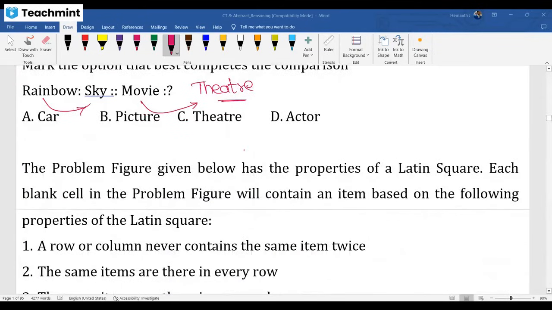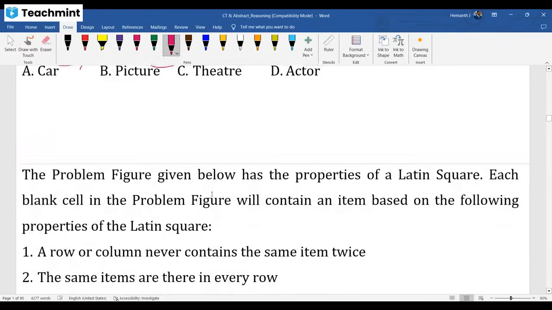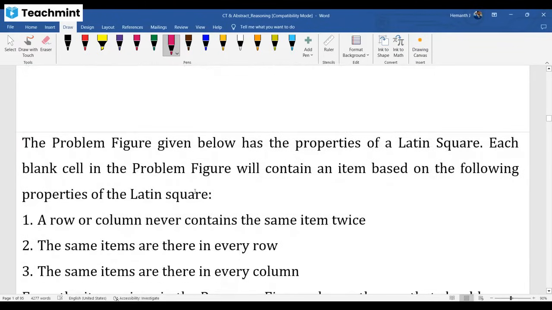Now I'm going for geo pseudo challenge. If you recall, today we have given abstract reasoning. What is the syllabus? Hardly 45 minutes completed since we started the session. We are almost getting the clarity regarding abstract reasoning. In abstract reasoning, coding and decoding, we discussed questions related to coding and decoding. Series, we discussed some questions related to series. Odd one out, questions discussed. Analogy, questions discussed. Only two things left over: geo pseudo challenge, you will get two questions, and the other one, visual reasoning, two questions. Those will be discussed now so that entire abstract reasoning you will get the clarity.